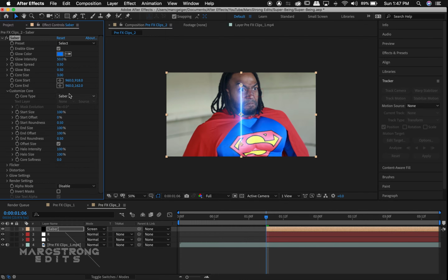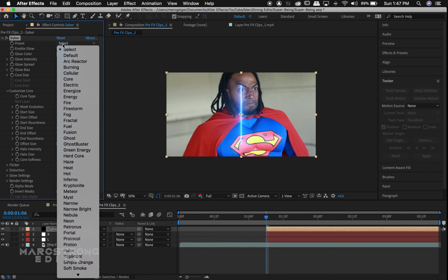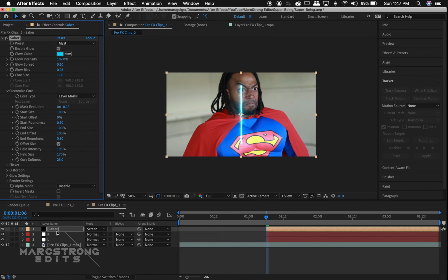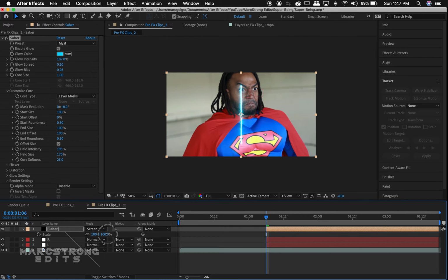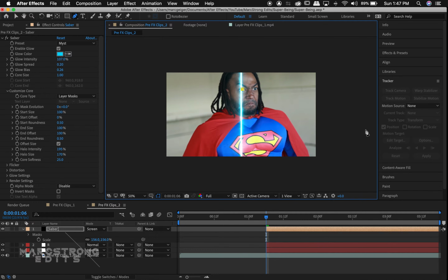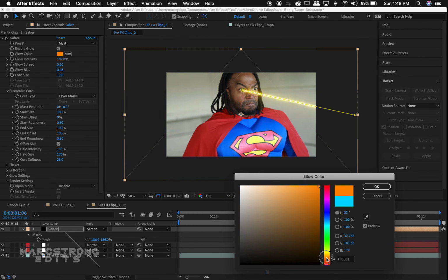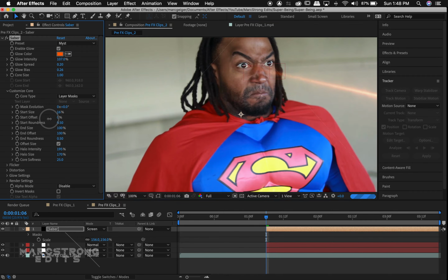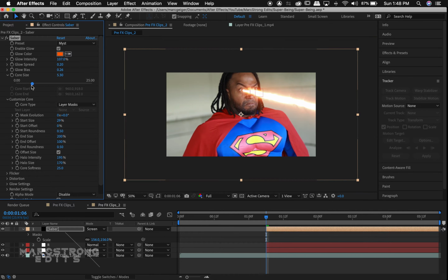Select the Customize Core dropdown and choose Layer Mask. We'll change the Saber preset to Mist. I'm going to scale up the Saber layer, and with the pen tool, I'm going to draw the mask at eye level. I'll change the color to orange and adjust the core start size to be a bit smaller.